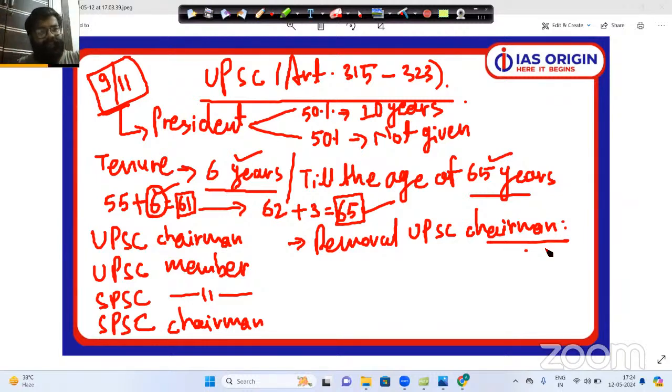If it is there in the report that the UPSC member or chairman is not guilty, the advice given to the President of India by the Supreme Court will be not to remove the UPSC member or chairman. And please note this point, that whatever advice is given by the Supreme Court of India to the President of India, that particular advice will be binding on the President of India. It will be completely binding on the President of India.